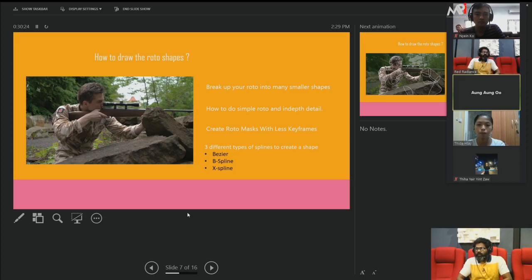So if you are creating the mask, an advanced technique is to use tracking according to the movement of the shot, the camera movement. If you have 100 frames in the shot, you don't need to do it frame by frame. According to the calculation of the movement, you just analyze the movement. If you draw the shape according to the movement and set the key, it will be animated automatically. You don't need to do each and every frame of the shot.